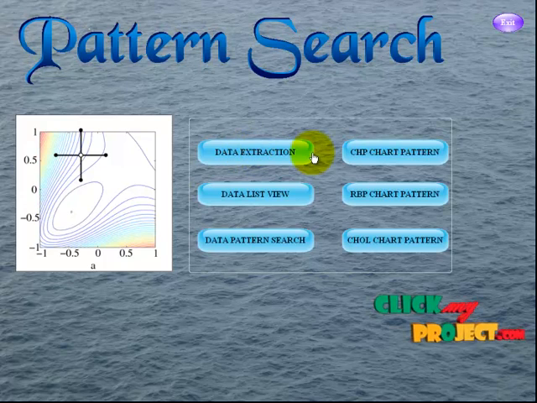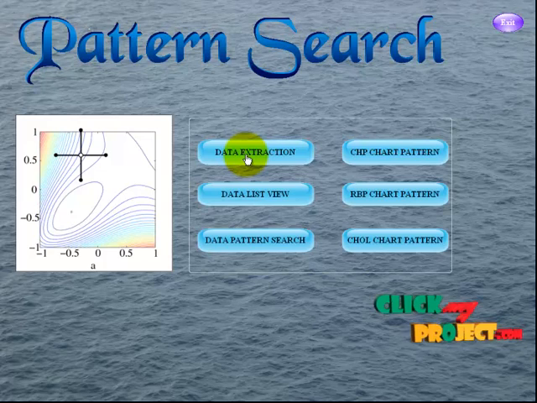One is data extraction, the data list view, the data pattern search, and the CHP chart pattern or BP chart pattern, and the CHY chart pattern. CHP means chest pain, BP the blood pressure, and CHY is the cholesterol chart pattern.